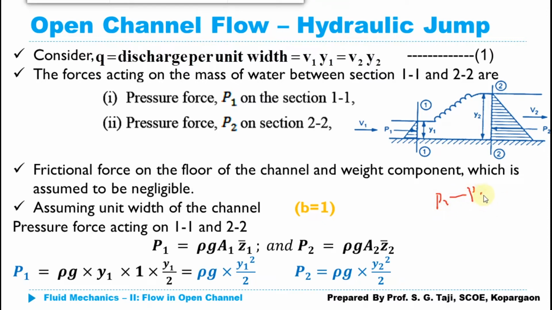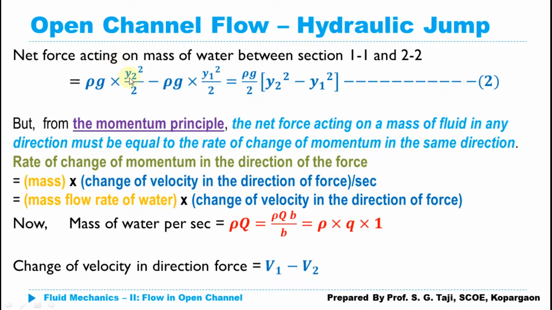Now if you see the pressure distribution at the two different sections, what I am getting here is P2 is greater than P1, so I can simply write that the net force which is acting on the fluid mass in between section 1 and section 2 is P2 minus P1. So the net force acting in between section 1 and section 2 is P2 minus P1, that means rho g multiplied by Y2 square upon 2 minus rho g multiplied by Y1 square upon 2.